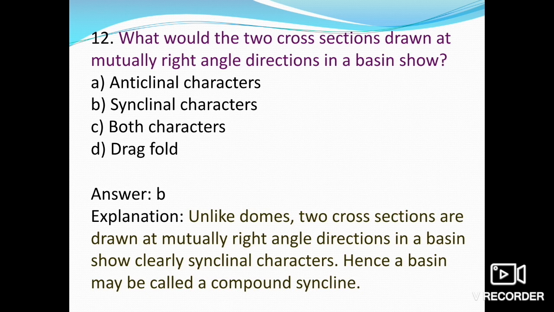So this was the discussion about the miscellaneous types of fold and the remaining classification of folds. In the next video we will discuss some questions related to the mechanism of folding.